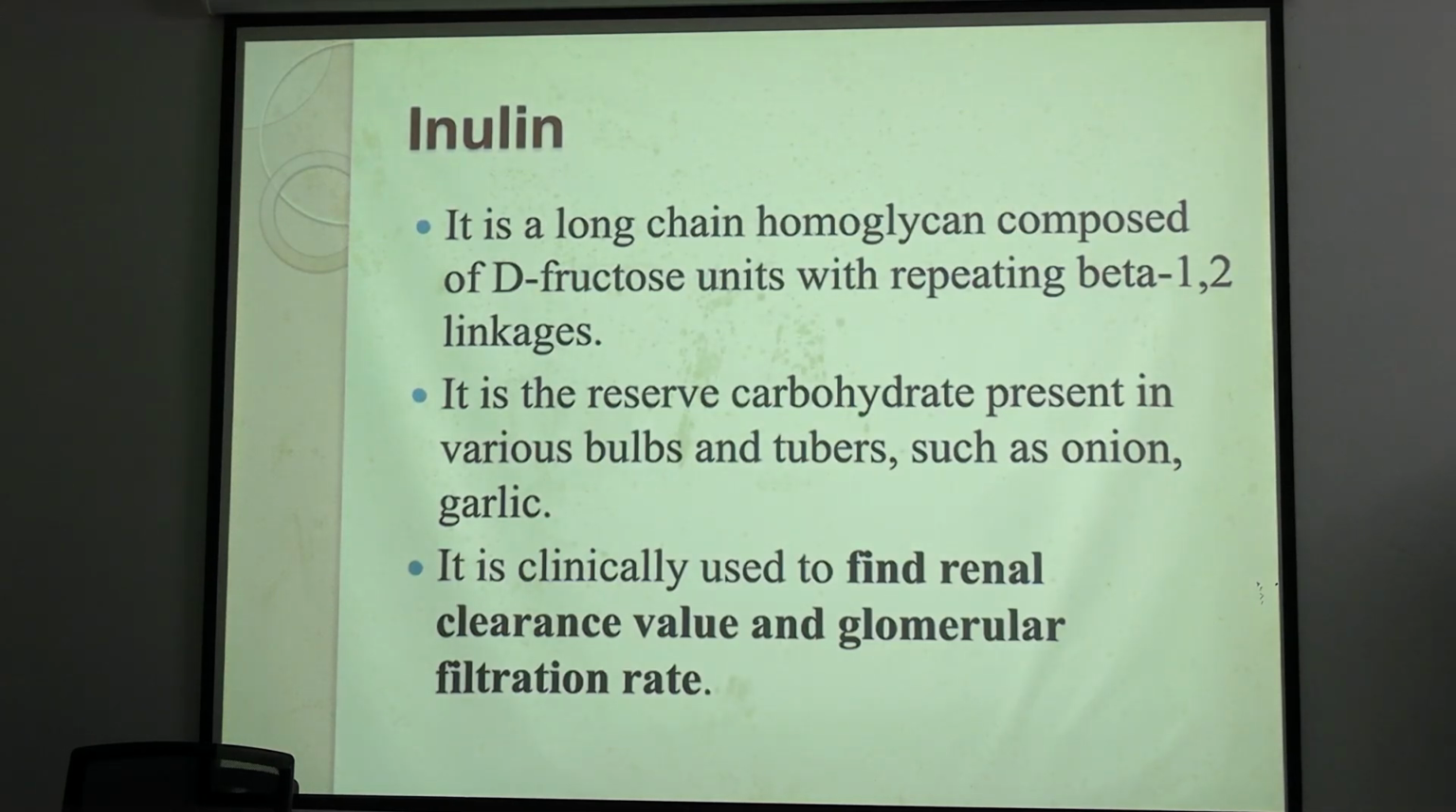Okay. Now coming to inulin. What is inulin? It is the polymer of fructose, beta 1,4 linked. That is why it is not digested in our body and it is used for measurement of glomerular filtration rate, GFR, or renal clearance. Okay. Why? Because it is not synthesized in our body and not reabsorbed in our renal tubules. That is why it is an inert substance. Inulin is an inert substance and that is why it is important for estimation of GFR.